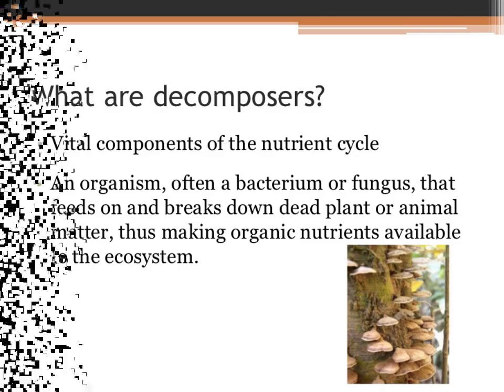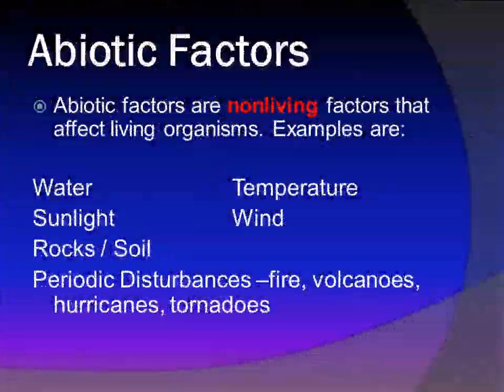Next, abiotic factors. What are the abiotic factors? All non-living things are abiotic factors. Abiotic factors are non-living factors that affect living organisms.